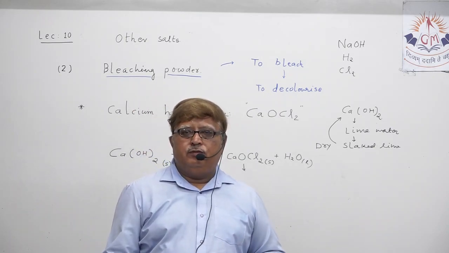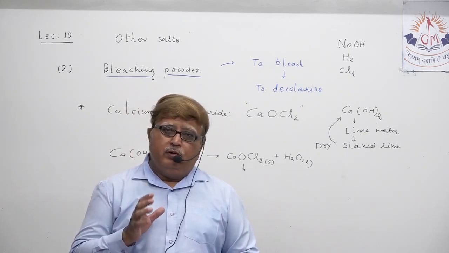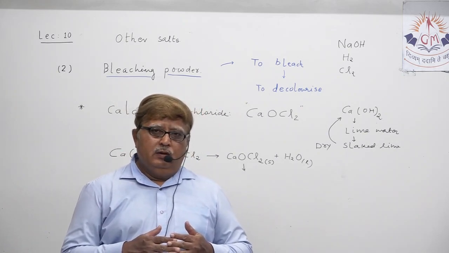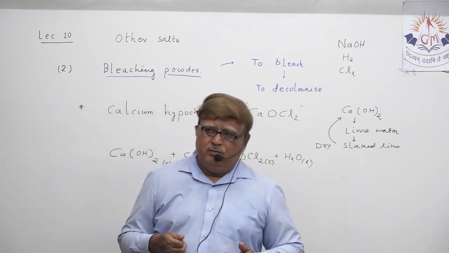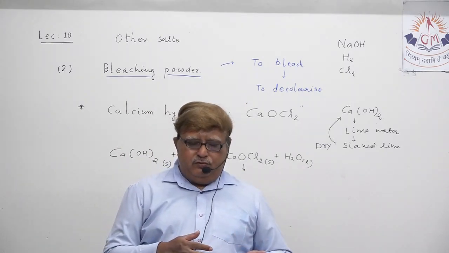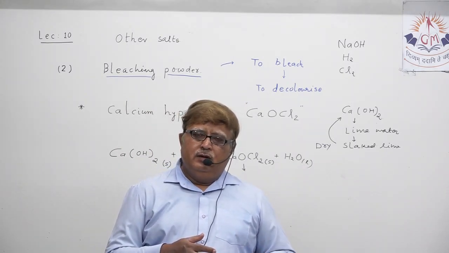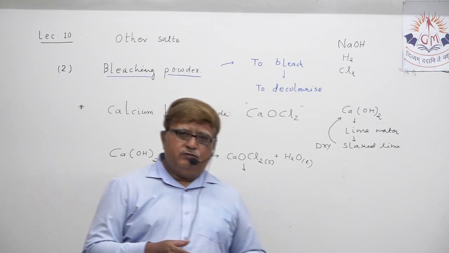in the paper industry. In the paper industry, what happens when pulp is prepared, and mostly if you think of some way back in time, wood pulp was the best way for preparing paper, but it is not the case today.